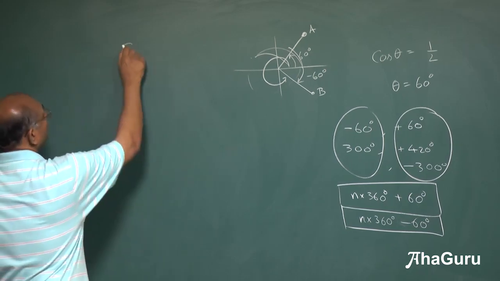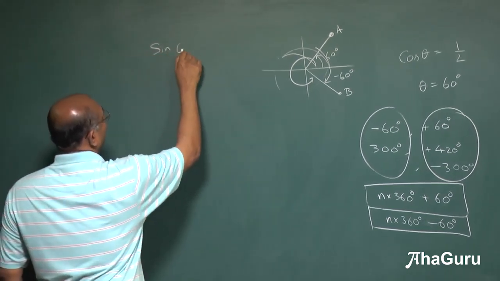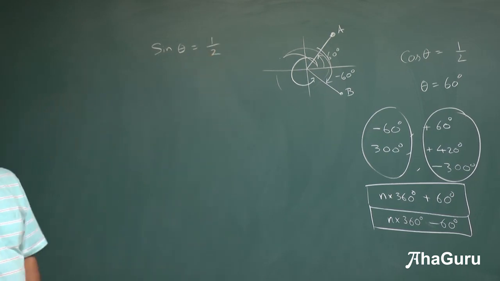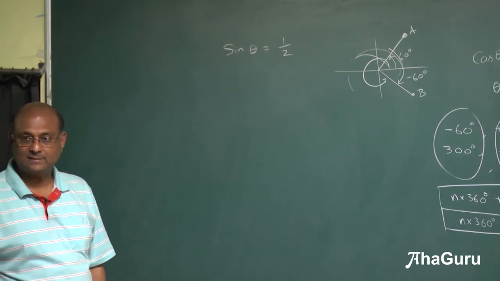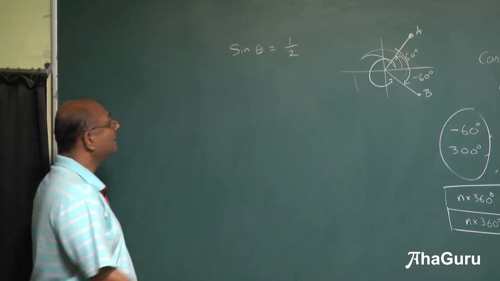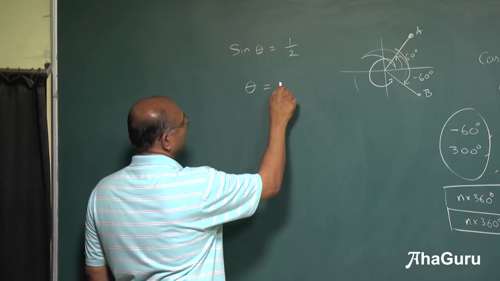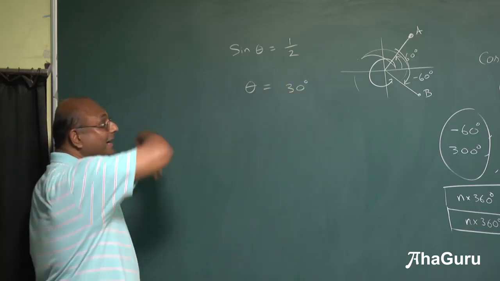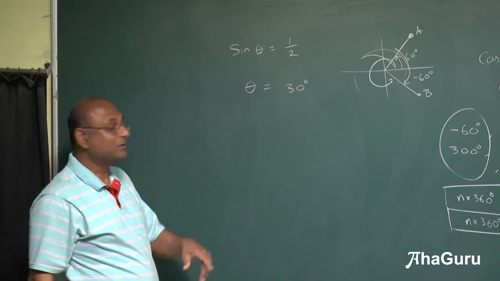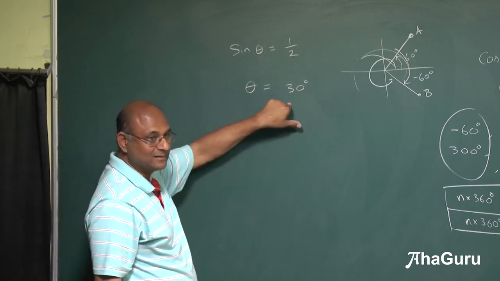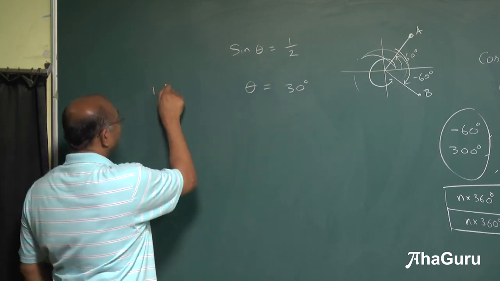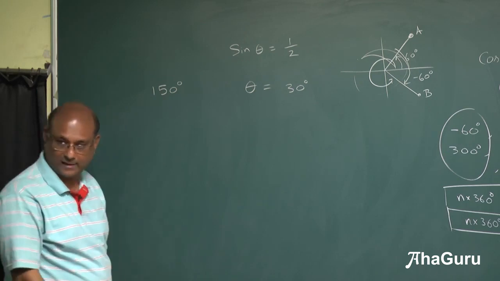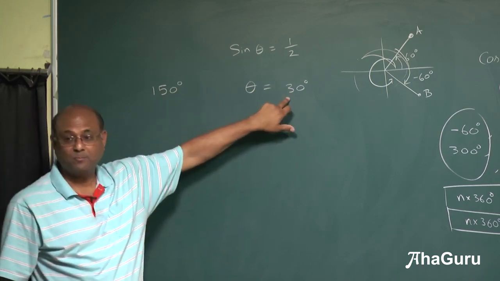If I had told you sine of some angle theta is half, you know one possible answer is 30, so theta is 30. But that's not the only possible answer. 180 minus 30 also would have been a possible answer, because sine of 180 minus 30 is sine 30. So that means 150 degrees is also a possible answer. Right? What about 360 plus 30?